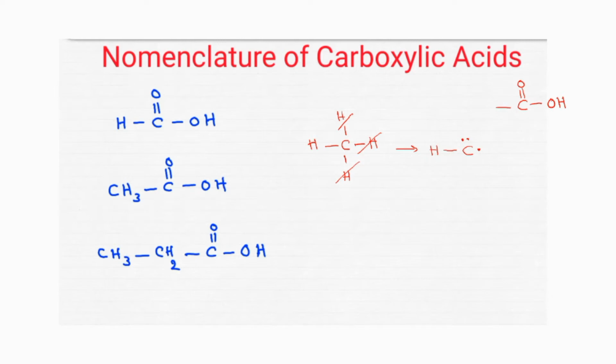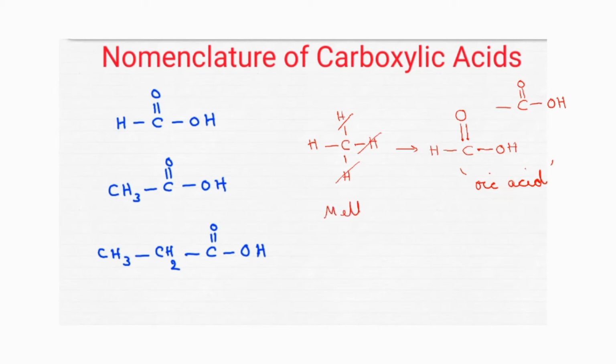Around a carbon atom, 4 bonds should be there. So this valency will be satisfied by oxygen, which can form a double bond with carbon, and this valency is satisfied by an OH group. Correct? So what happened? Methane got converted into a carboxylic acid. Whenever a carboxylic acid is present, we will use the suffix, oic acid.